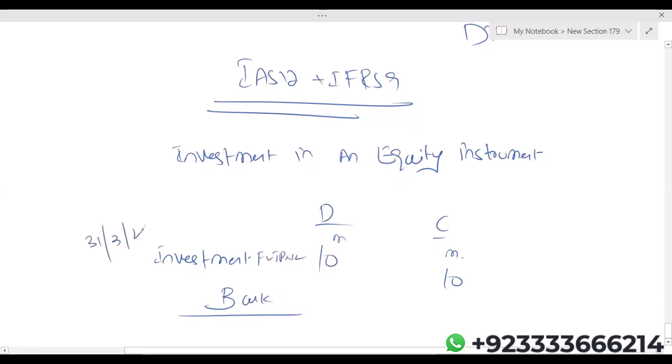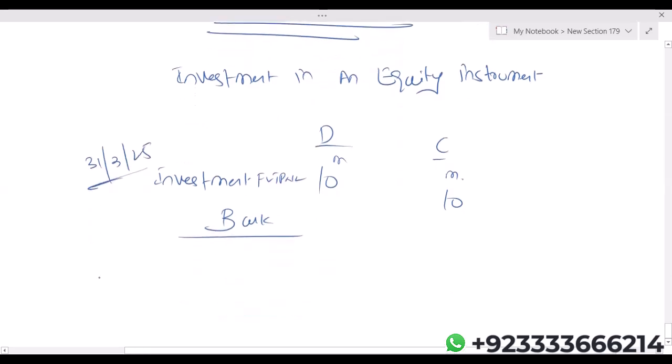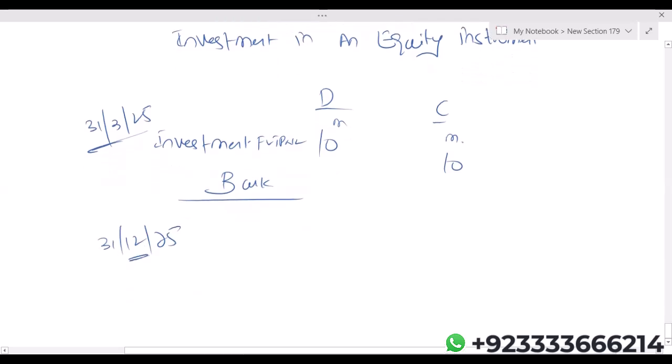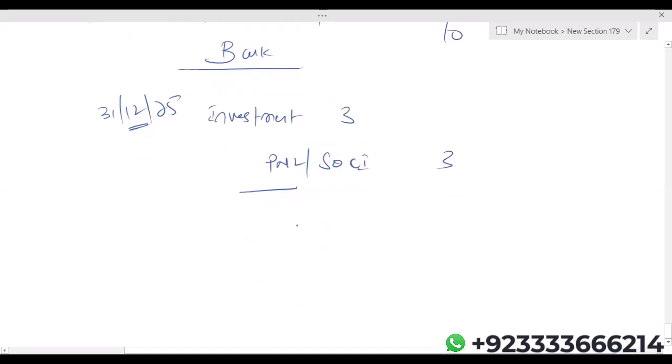Assuming we made the investment on this date, December 25, let's say the fair value of investment is now 13 million. So investment fair value through P&L will be debited by 3, and P&L, profit and loss, will be credited by 3. Now, December 25, carrying amount, tax base, temporary difference, investment.